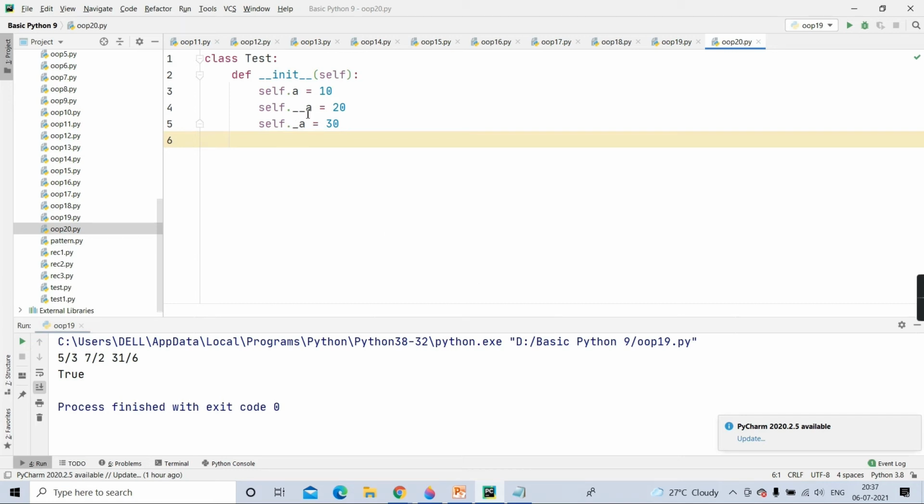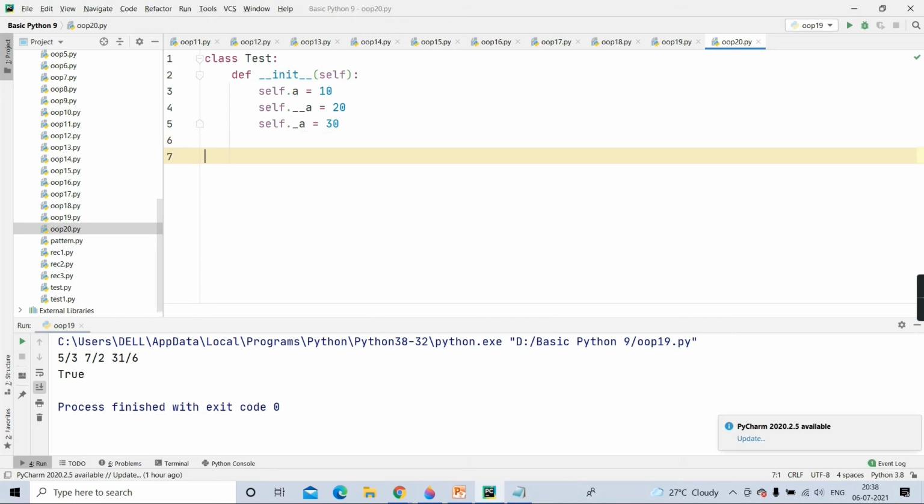So when there is no such underscore, it is public. When there are double underscores, it is private. And when there is a single underscore, it is protected. It is only for our convenience. In true sense, there are no abstraction conventions. Like you can say, no accessibility rules given in Python.